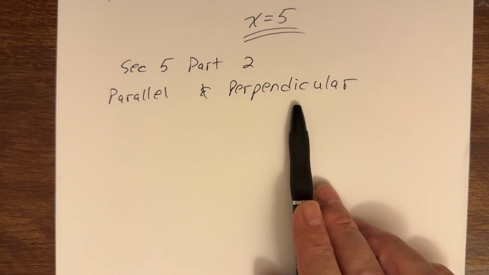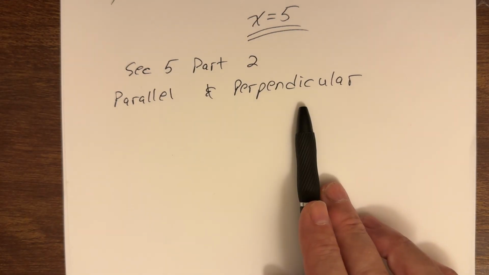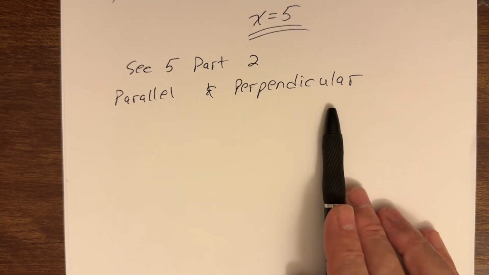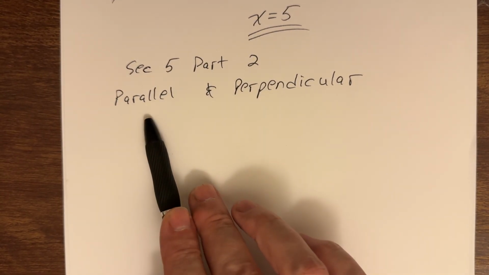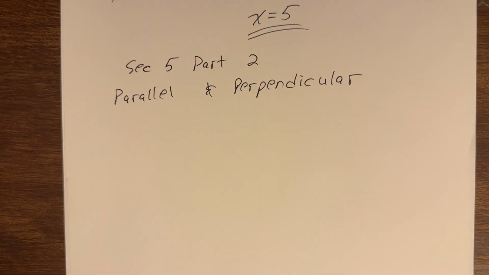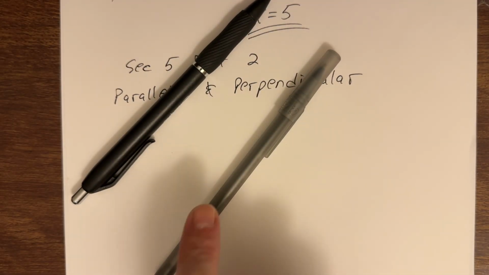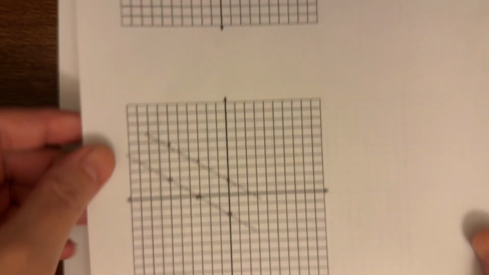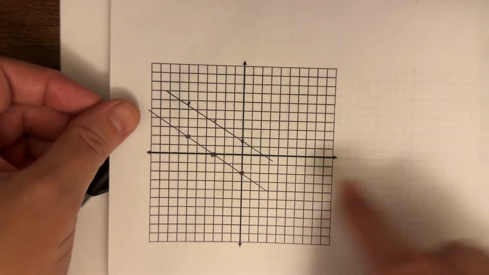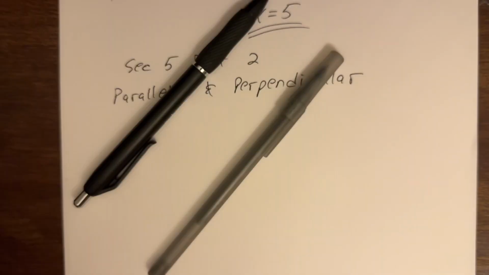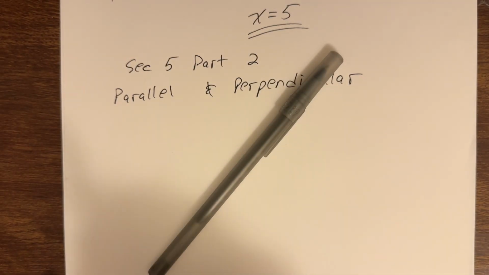Now, when we first start this off, just a little reminder, most people have seen these concepts before. The idea of parallel lines are simply two lines that never hit each other. So here I'm just using my pens. Here's a quick picture from a graph. Two lines that just run and never hit each other. That's what we're talking about when we say parallel.